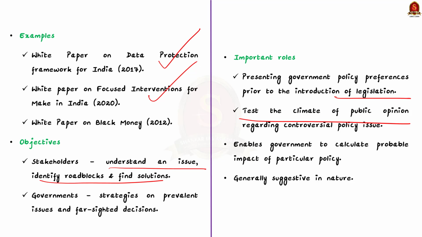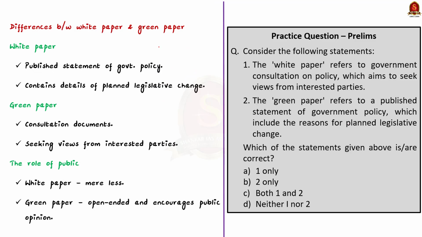Now, there is another kind of paper called the green paper. Let us understand the difference between the white paper and green paper. See, the white paper is a published statement of government policy or strategy. It contains the reasons and details of planned legislative change. On the contrary, a green paper refers to consultation documents produced by the government on a particular policy. To put it simply, a green paper is the first step towards legislation, aimed at seeking views from interested parties before proceeding with the policy. So this is the main difference.